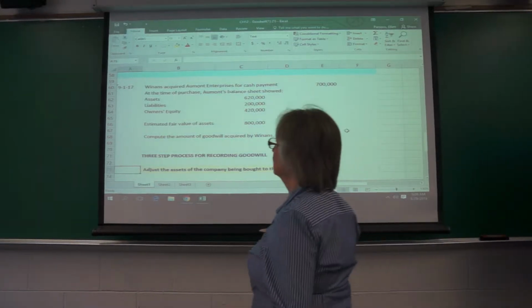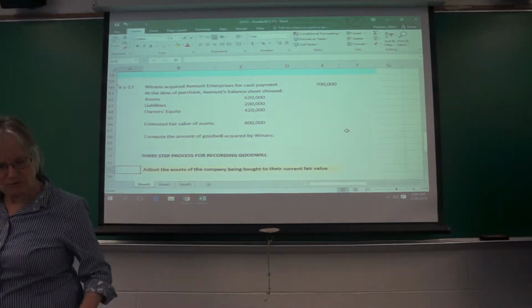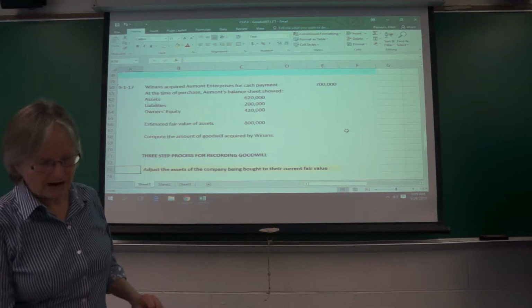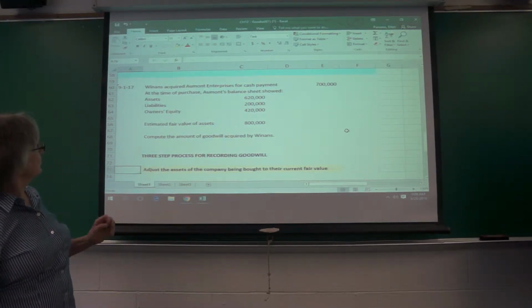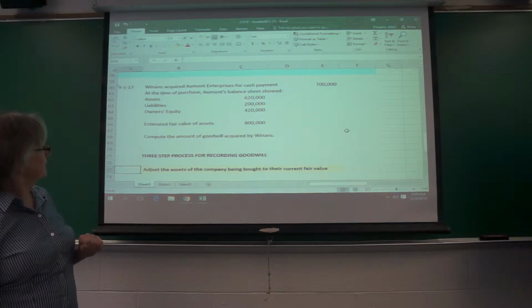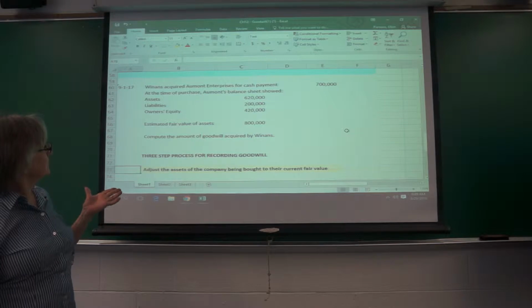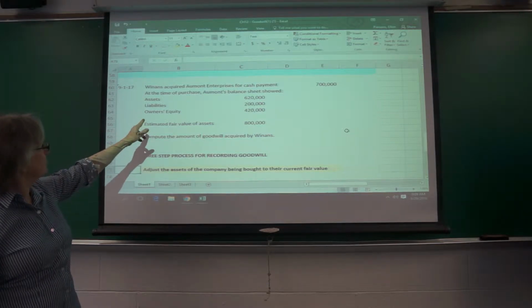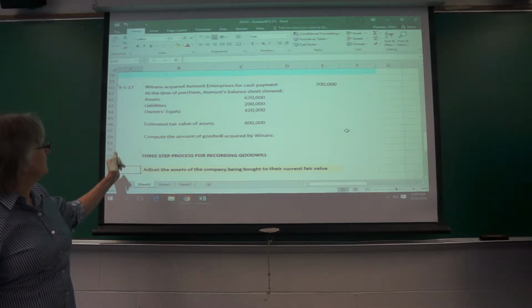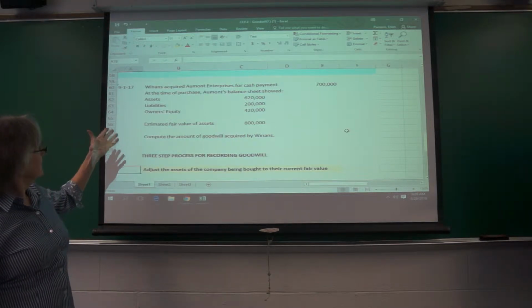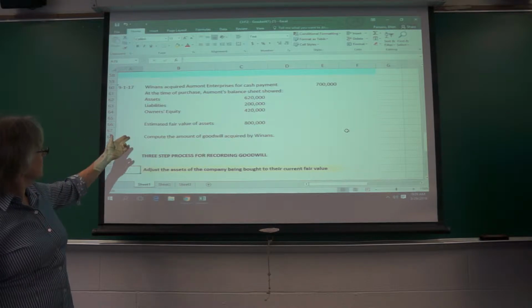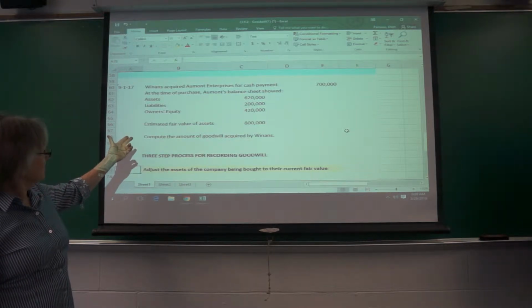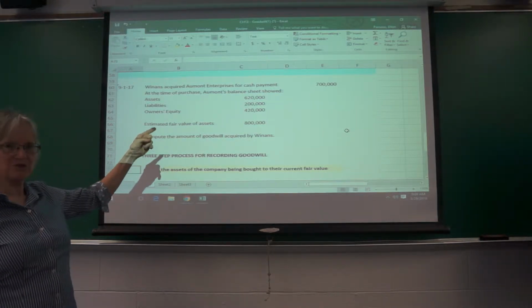So for goodwill, I'll use, I think this is Brief Exercise 12.5. This is where Winans Company has acquired Omount Enterprises for $700,000. At the time of the purchase, this is the balance sheet of the company that was purchased, Omount. They've got the assets, the liabilities, the owner's equity. And the estimated fair value of the assets is $800,000, not the $620,000.